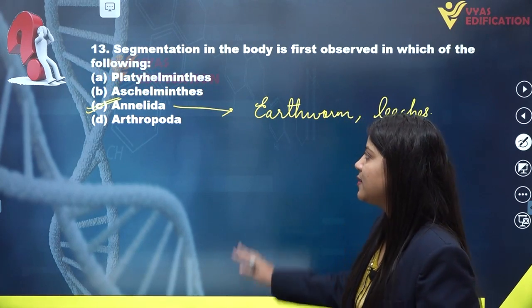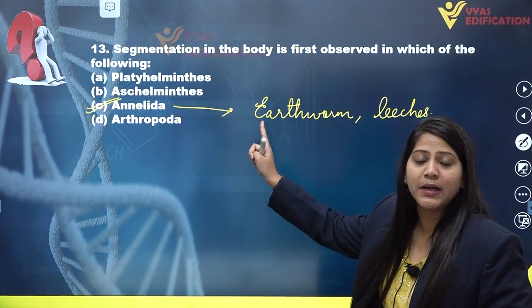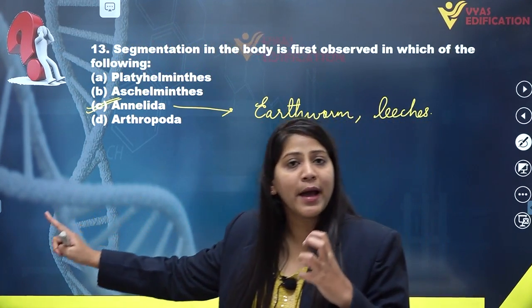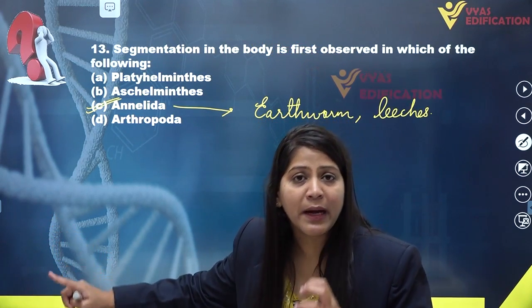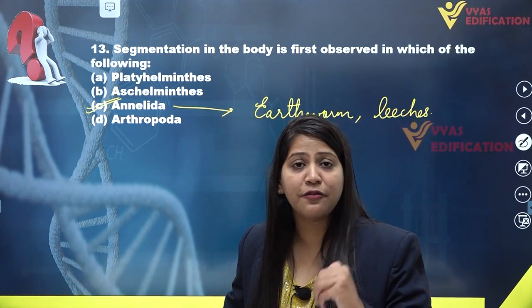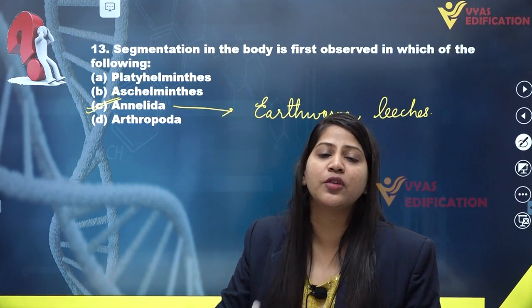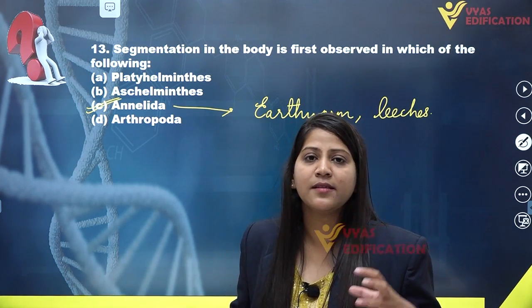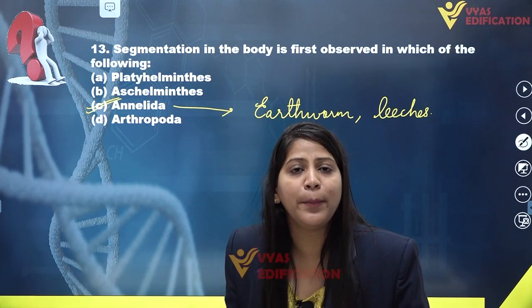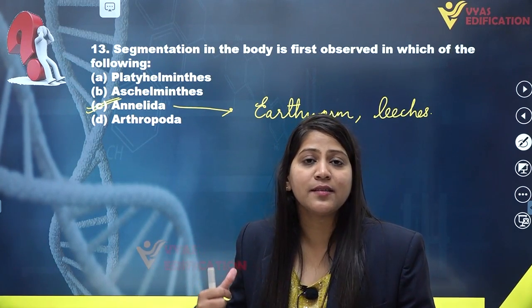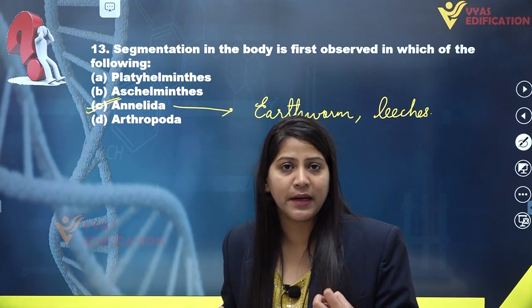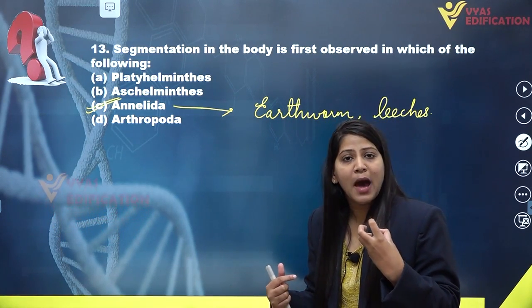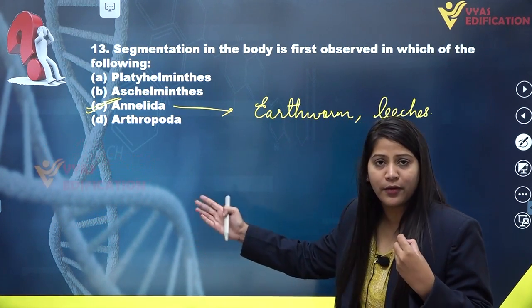The segmentation property is also known by another term, metamerism, and they have metameres arranged in their body. This property is found in the members of phylum Annelida.